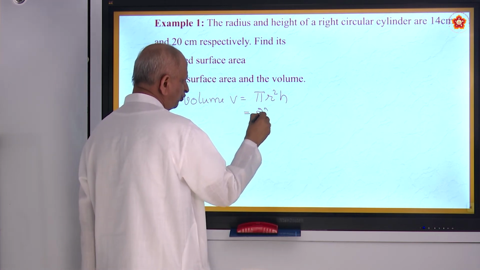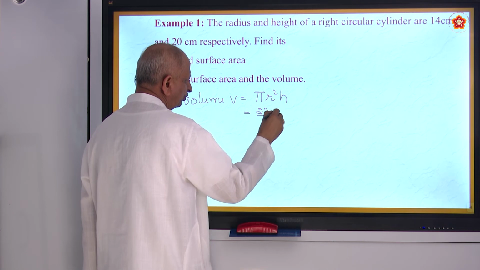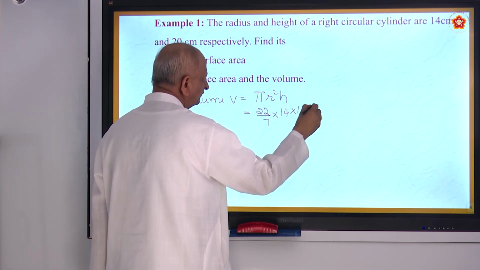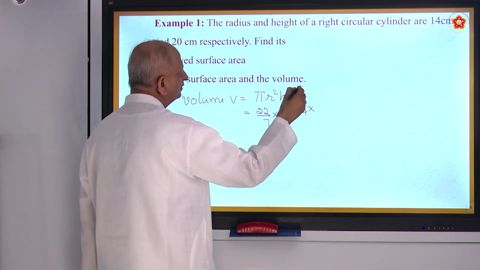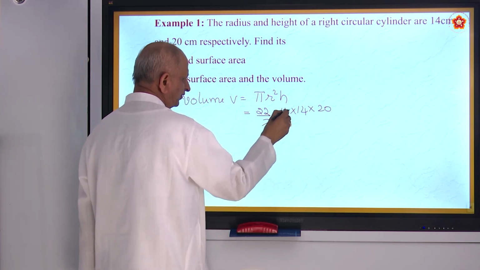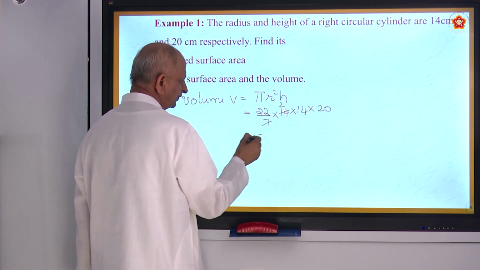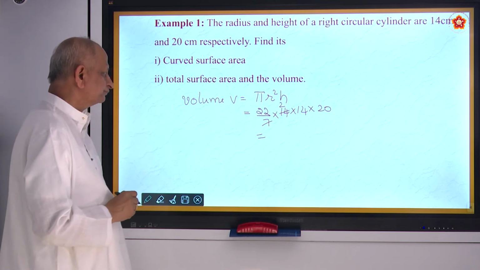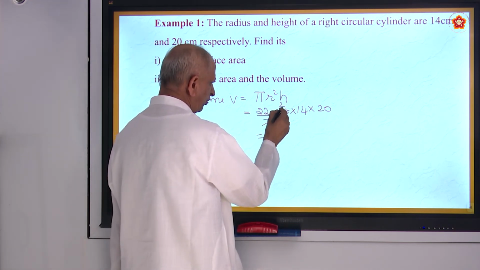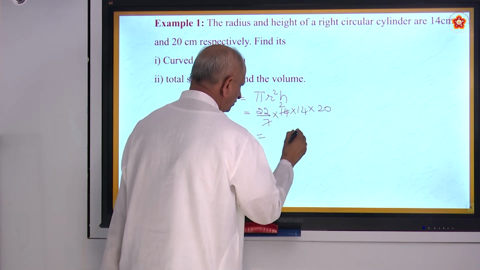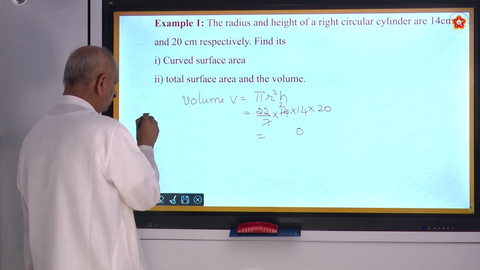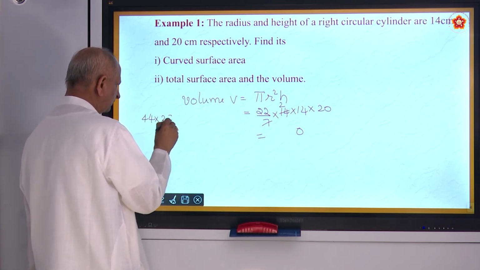Pi is 22 by 7 into r 14 into 14 into h. H is 20. So 7 ones are 7, 7 twos are 14. It will be equal to, multiply all this, 44 into 28. 44 into 28.